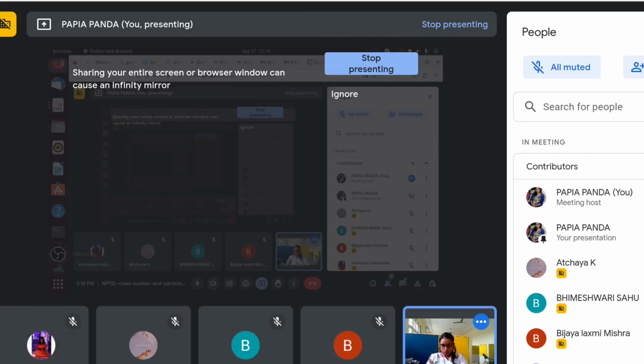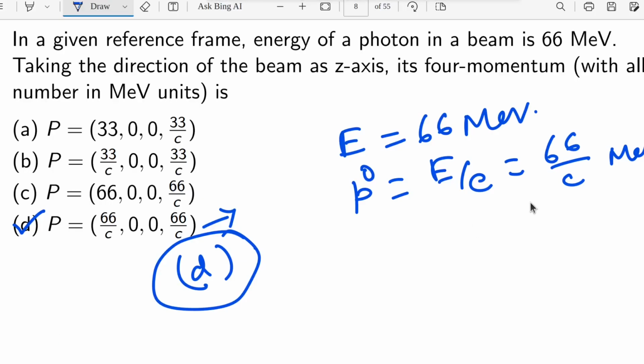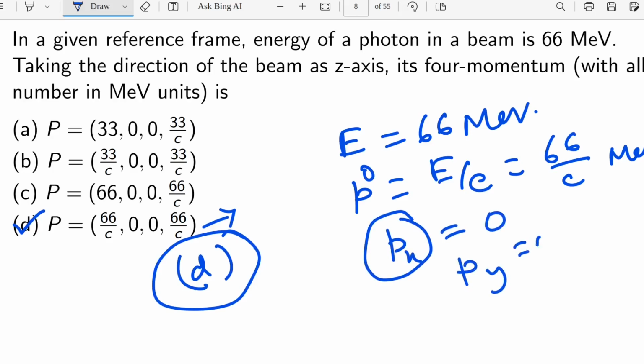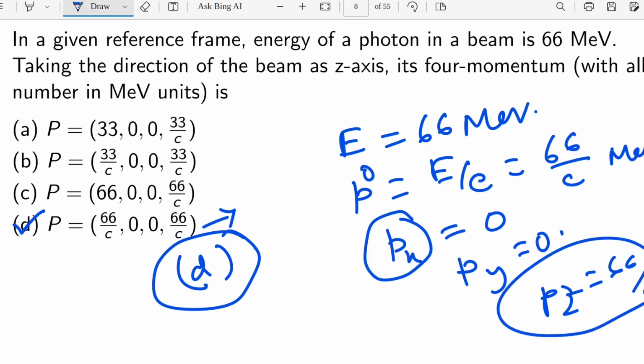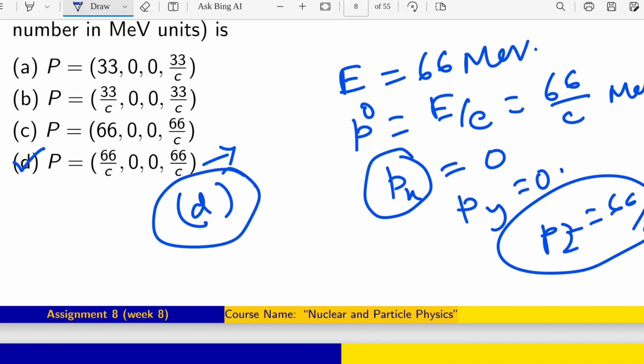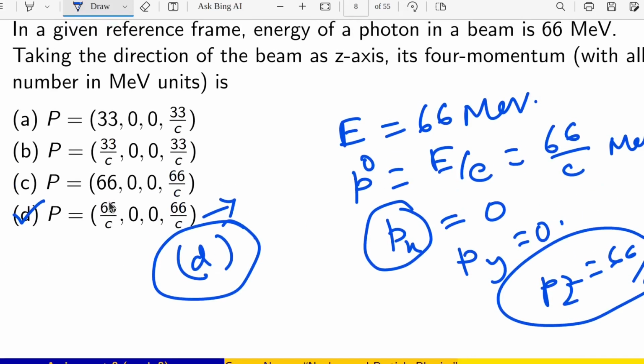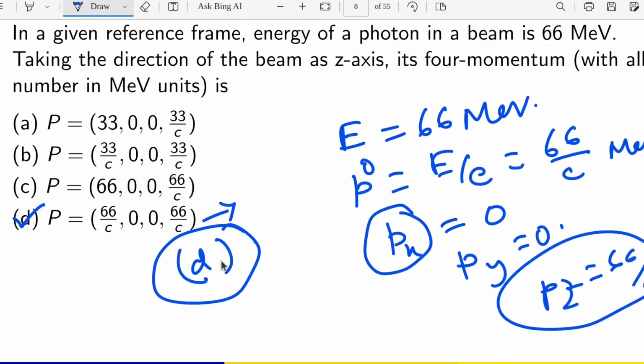Okay, so let's come to the second question. Yeah, so in that second question you can see that P0 will be 66 by C, and as there will be no component along X and Y axis, that means Px will be 0 and Py will also be 0. Okay, and the Pz value will be 66 by C. So the correct answer will be D. I hope it is understandable, or if you have any doubt you can ask me.